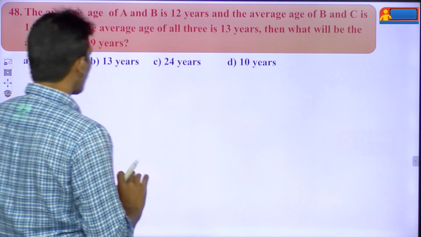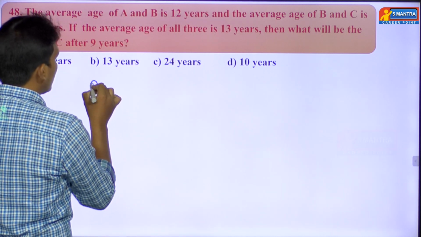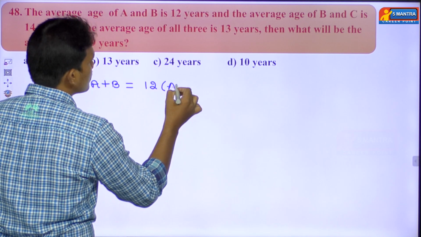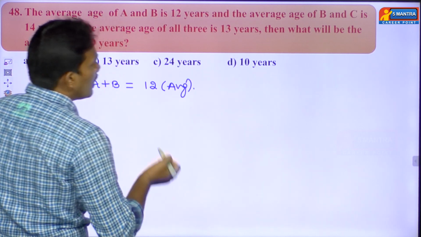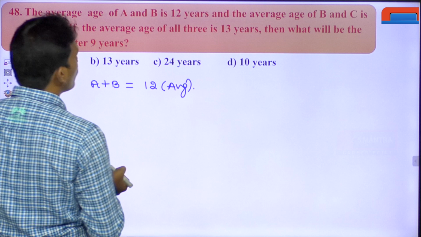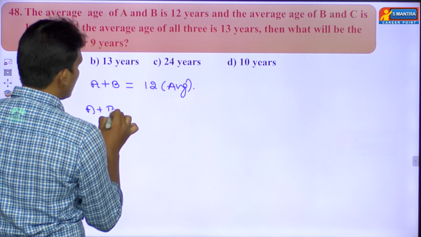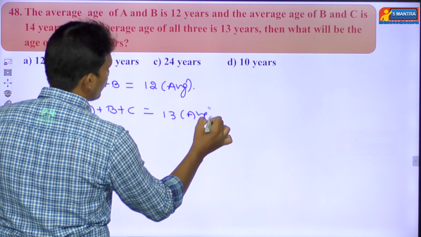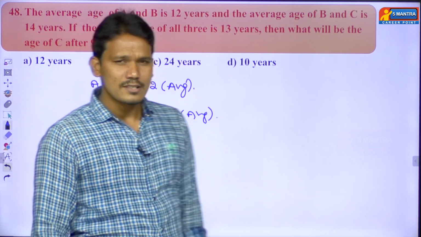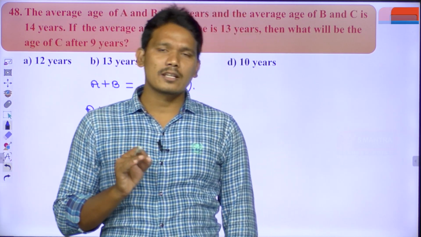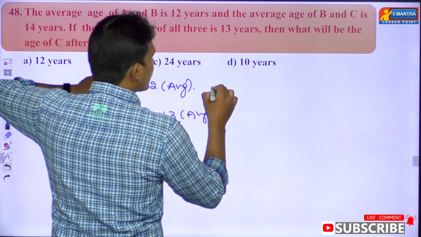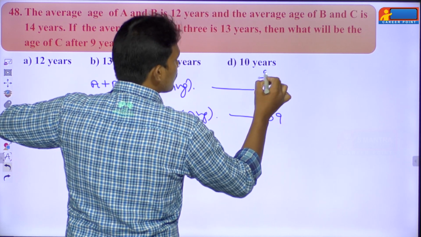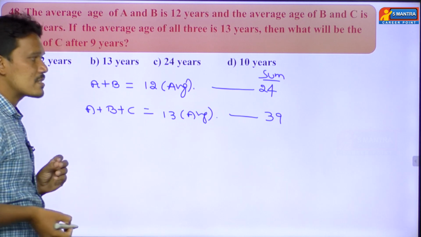See here, the first point he has given: the average of A plus B is equal to 12. This is not a sum, this is an average. Leave the second point, and we'll go with the third point. The average of A plus B plus C he has given as 13. The meaning of average is equal distribution. We are going to get sum equal to 24 here, and sum equal to 39 here. Already we have seen all these things.